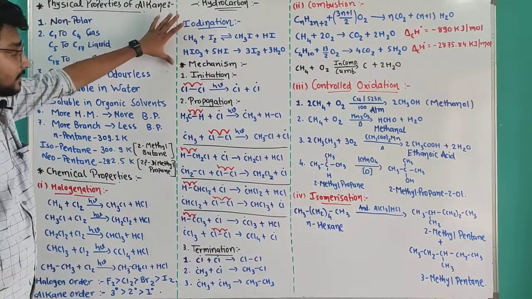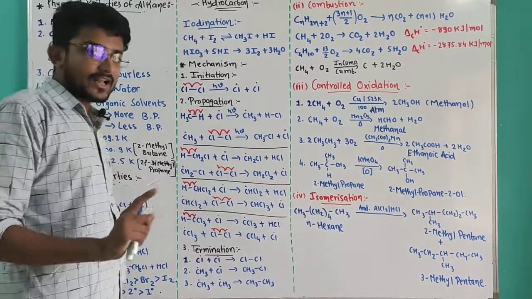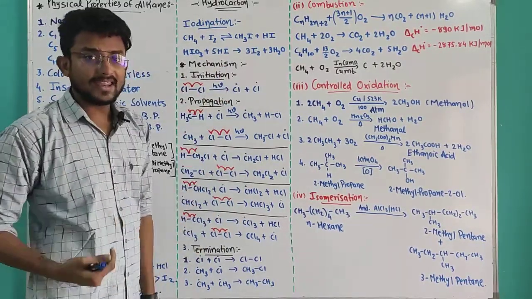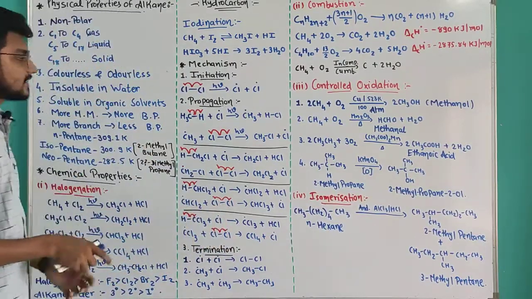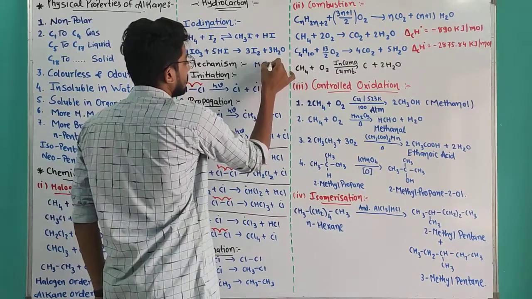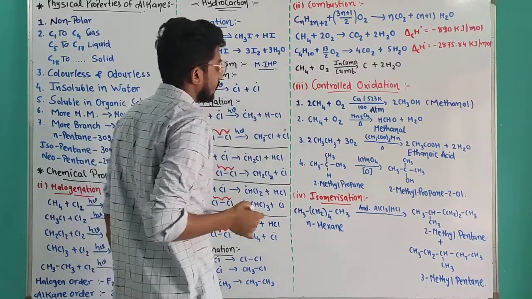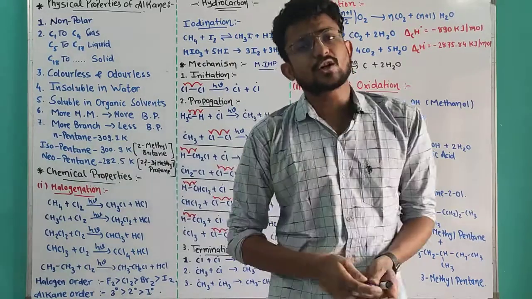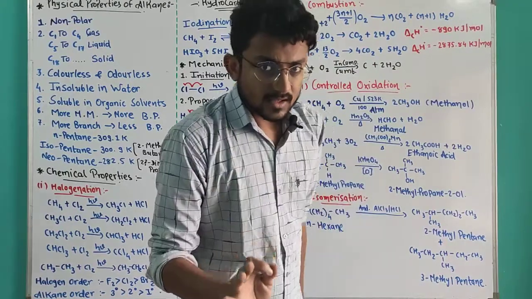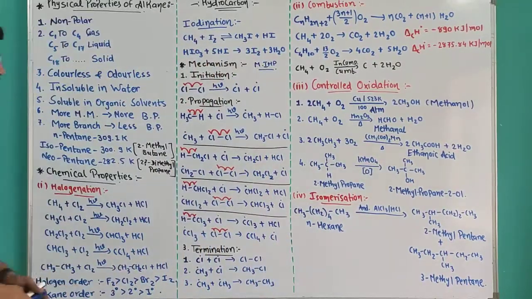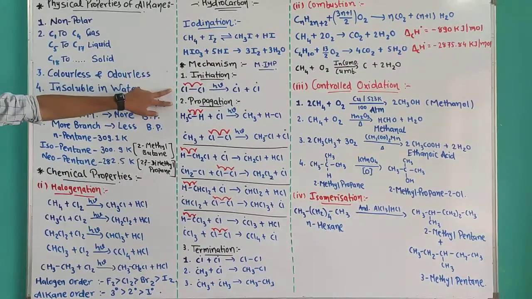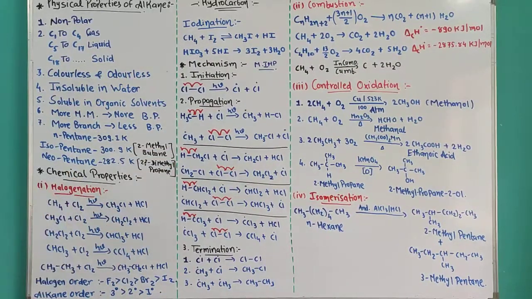Okay, in the previous chapter, I told you that electron transfer movement will be used in the mechanism of any reaction. So our first mechanism, and the most important mechanism from this chapter, is free radical substitution chlorination. Okay, there are a total of 3 steps: initiation, propagation and termination.